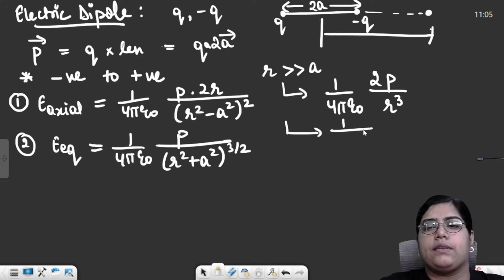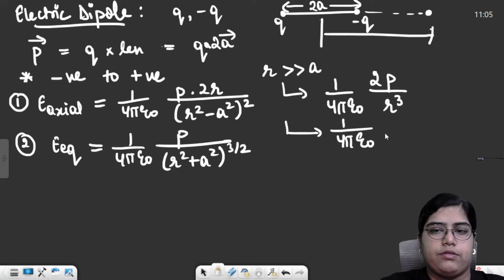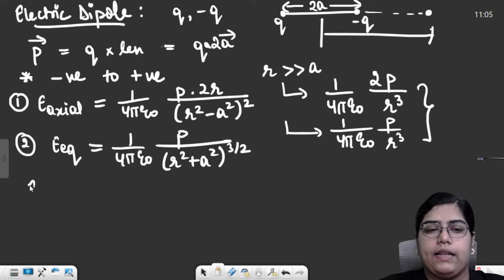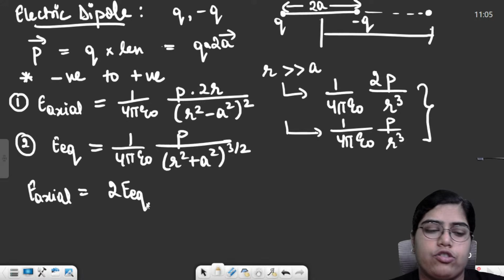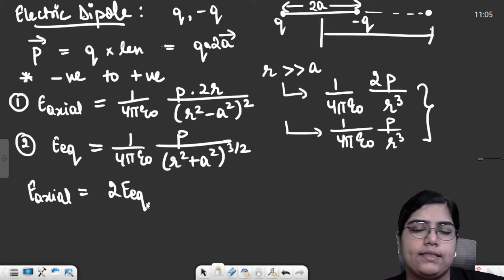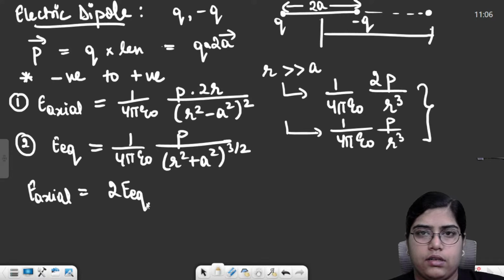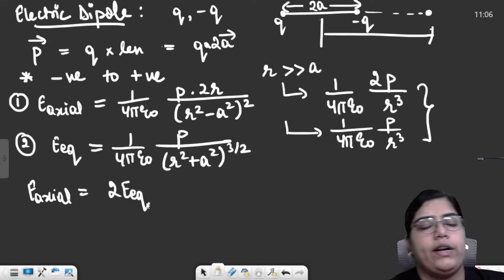Now substituting the approximation, the formula becomes 1 upon 4 pi epsilon naught, p by r cube. Now if I see both these formulas, I'll see that the electric field at an axial point is just double the electric field at an equatorial point for a short dipole. Short dipole means a dipole whose length is smaller than the distance between the center of the dipole and our point of interest, right? So these were the two main derivations.